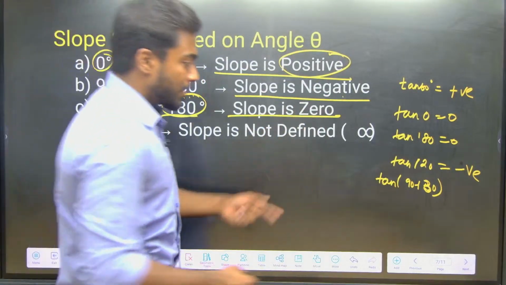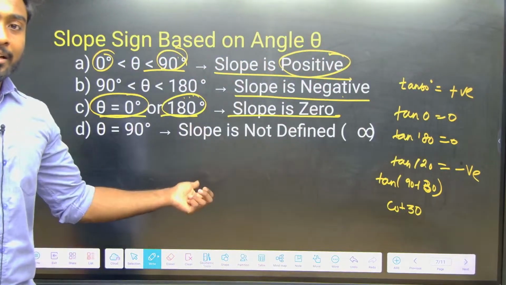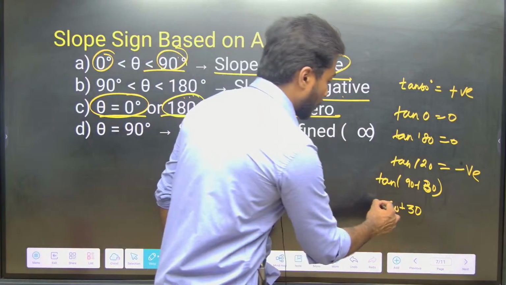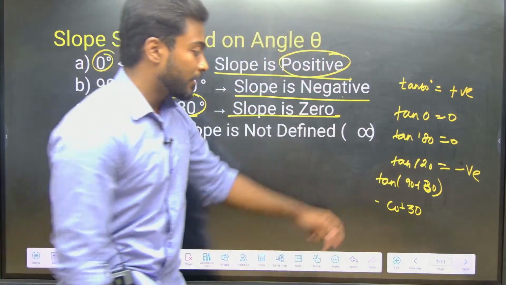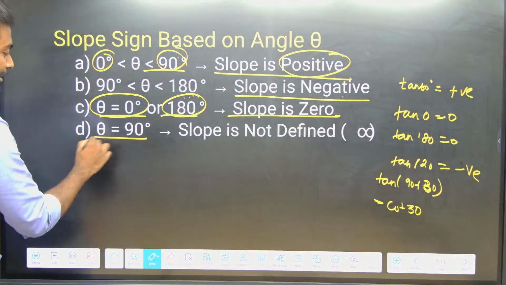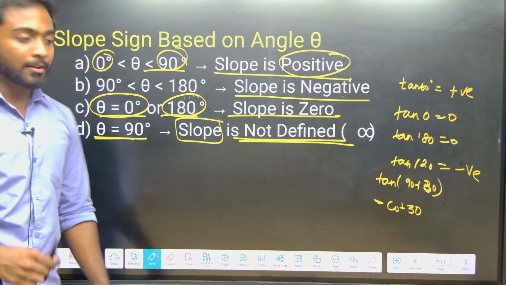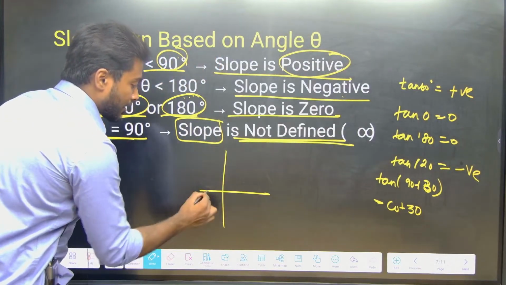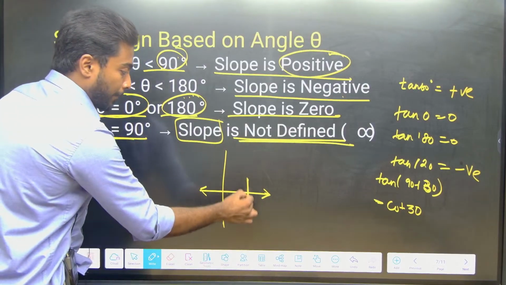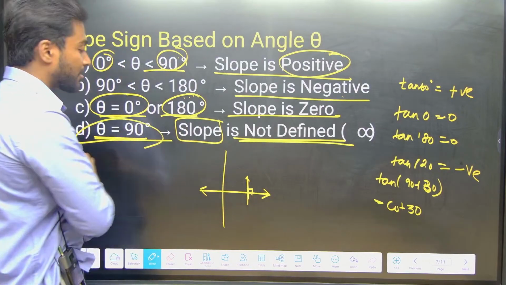Whenever we have 90, it should change to cot, and this is 30. So for 90 plus theta, in the second quadrant sine is positive and the remaining are negative, so minus cot 30. And at exactly 90 degrees, slope is undefined. Exactly 90 means a line perpendicular to the x axis, so slope is undefined.